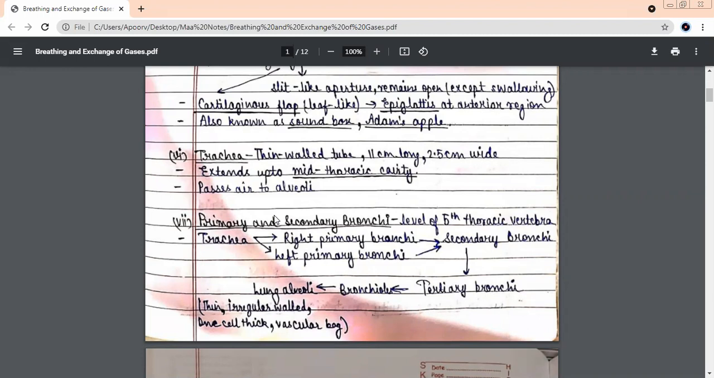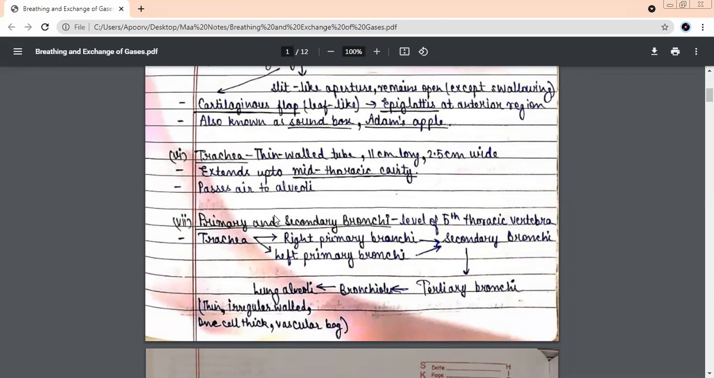And then we have the upper part of the pharynx, which is called as? Nasopharynx. Then we have a thin walled tube which extends up to the mid-thoracic area. What was that known as? Trachea.